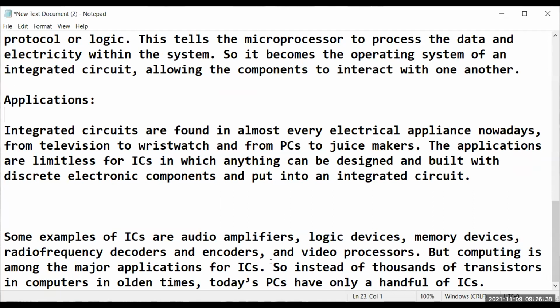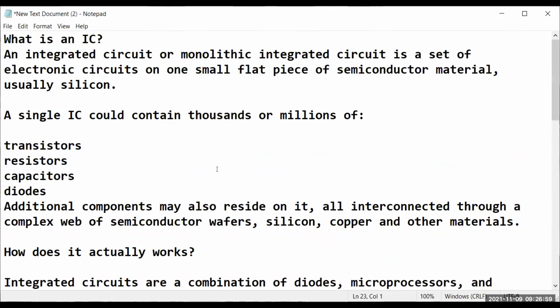A major application of IC: earlier, a computer had a thousand transistors, and in olden times, PCs have only a handful of ICs. So earlier, what used to happen is that there were thousands of transistors, so it was very difficult to manage and maintain all this. So nowadays, only a handful of ICs are there, which consist of those transistors inside a single chip. So basically, this is all about the IC.